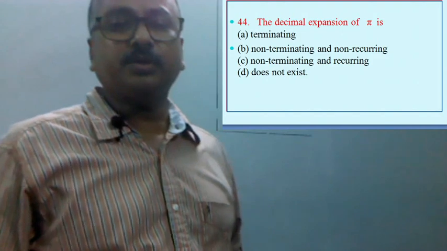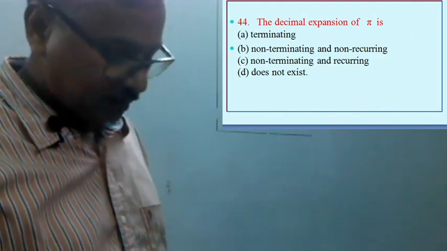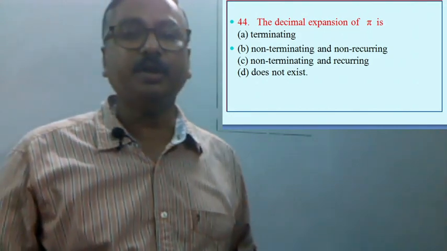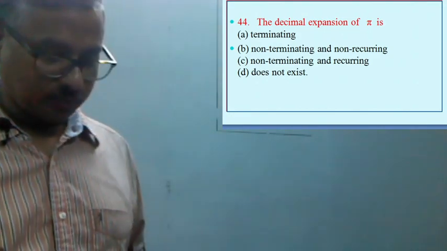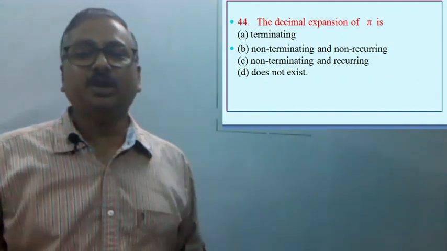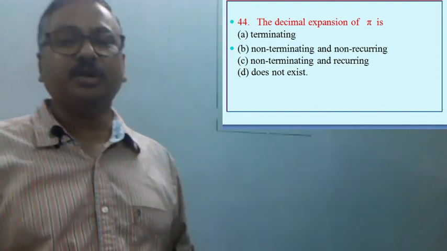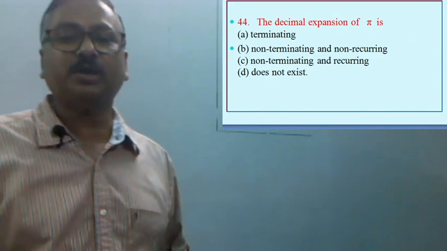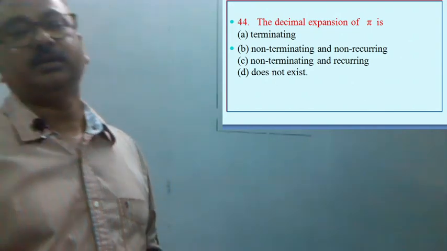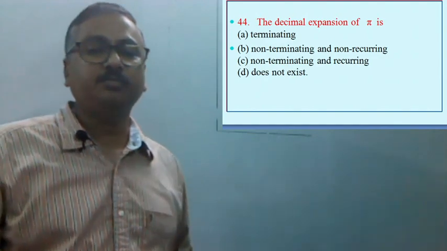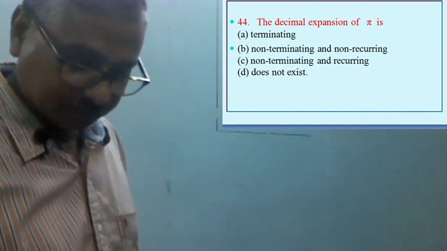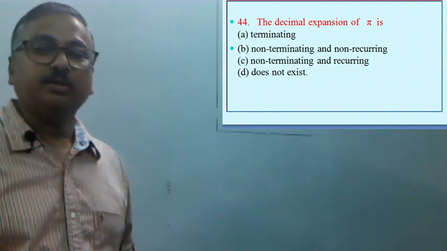The decimal expansion of pi is, now pi is an irrational number, so this is non-terminating and non-repeating. Option B is the correct option, as the definition of irrational numbers is non-terminating, non-repeating decimal numbers, and we know pi is an irrational number. So option B is the correct option, that is non-terminating and non-repeating. Now next question,